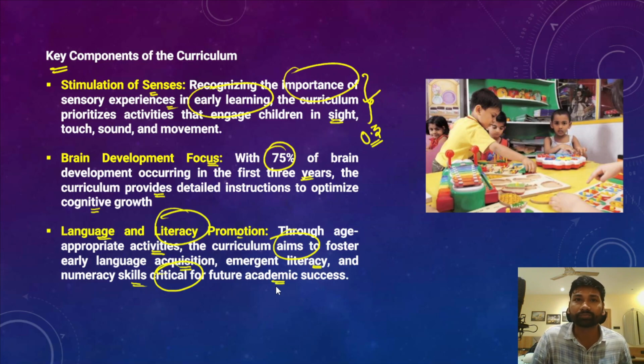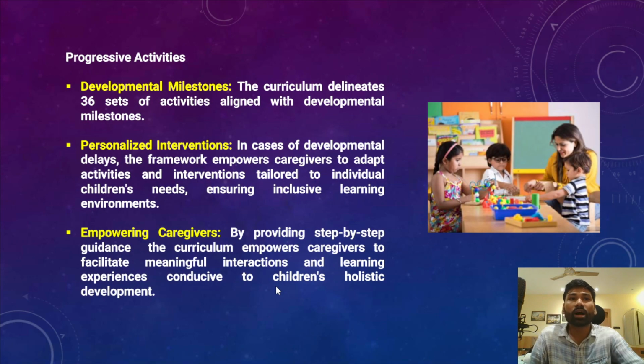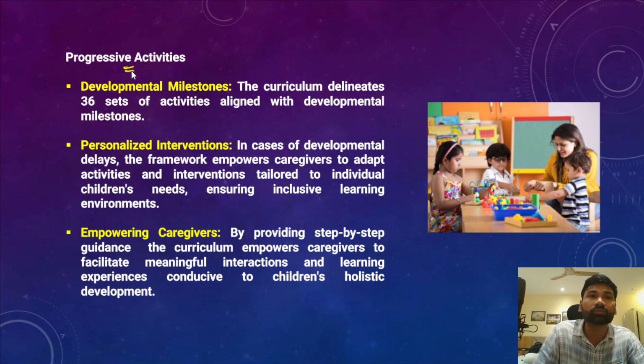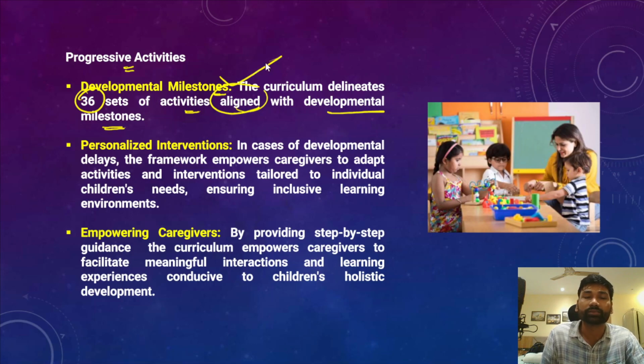of children. Okay, so however, there are certain progressive activities which will be taken up. Those activities include the developmental milestones, because the curriculum delineates 36 sets of different activities, and those activities are aligned with the developmental milestones of the children.